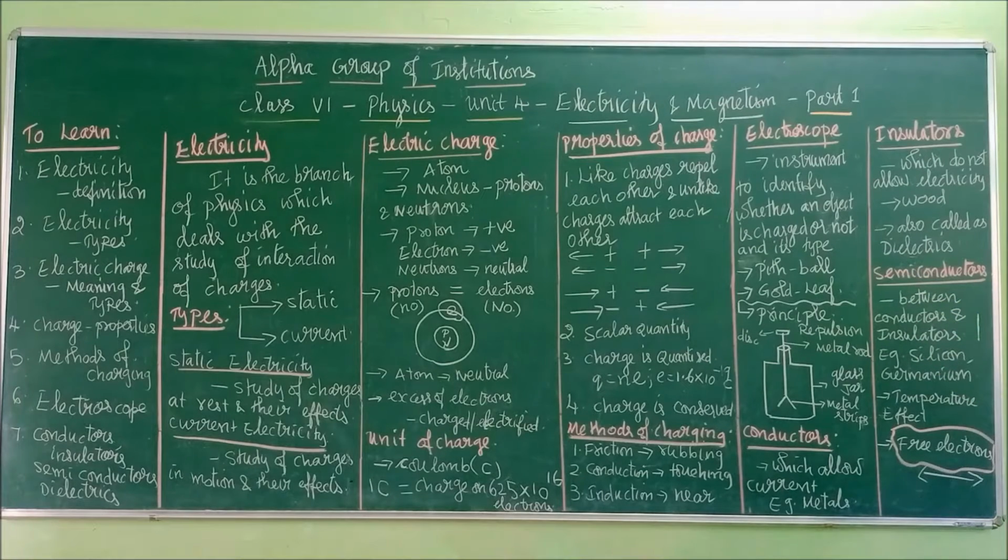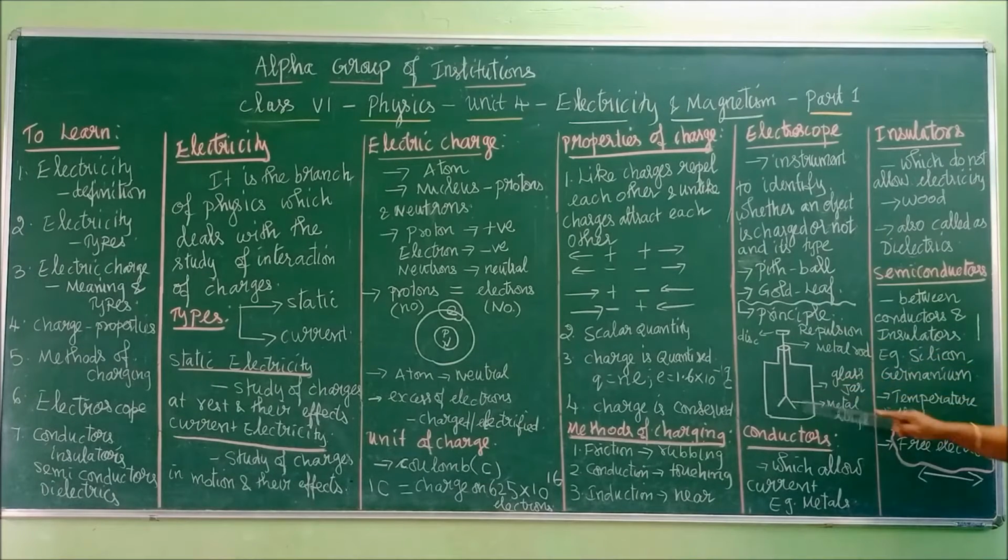Next. Now there are two types of electroscope. What are they? Pith ball electroscope and gold leaf electroscope. The name alone is important now, children. Its detailed working we will learn in the next class. What are the two types? Pith ball electroscope and gold leaf electroscope.